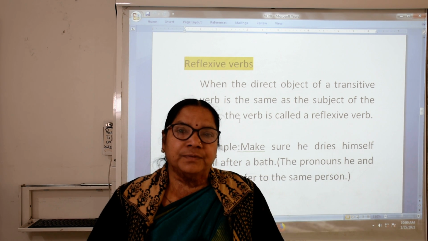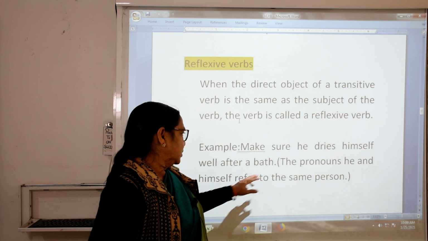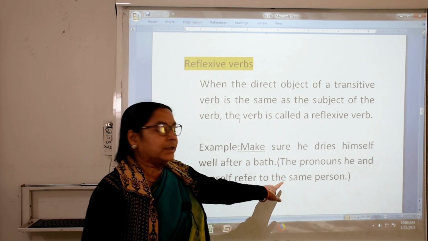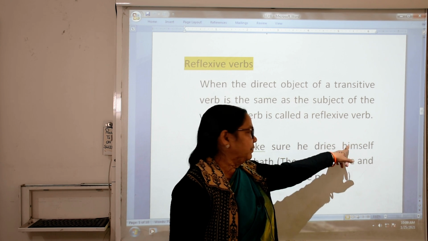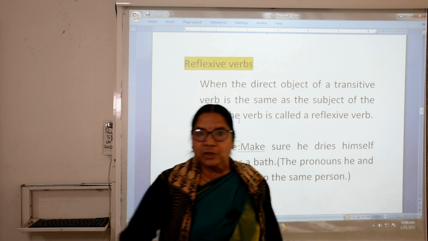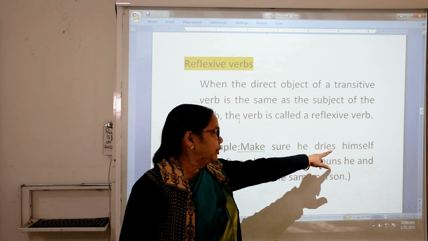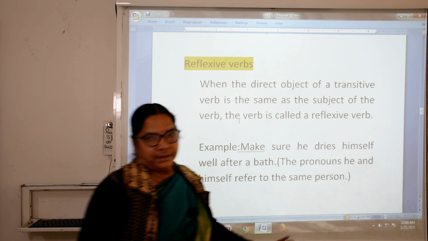He, himself, then her, herself, these are reflexive. So the pronouns he and himself refer to the same person. If we are using he and we use herself, then it is wrong. If we are using he, we have to use himself, and her, herself. Okay? I think you know this.